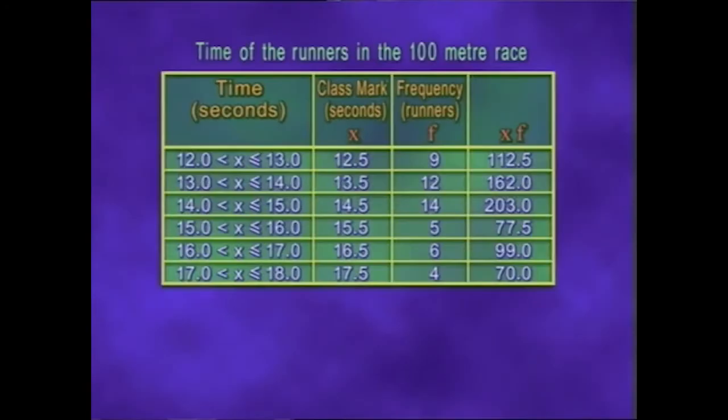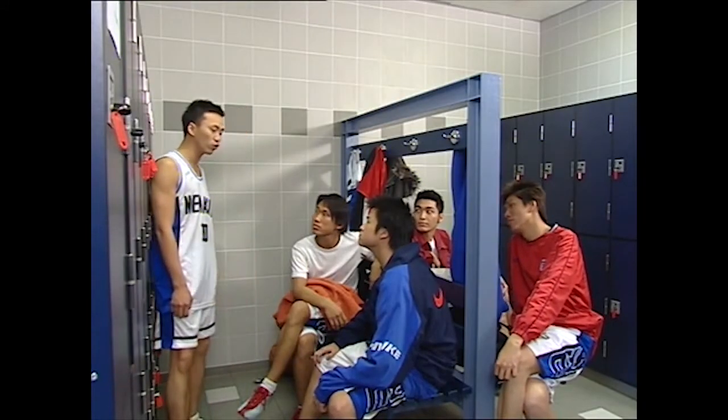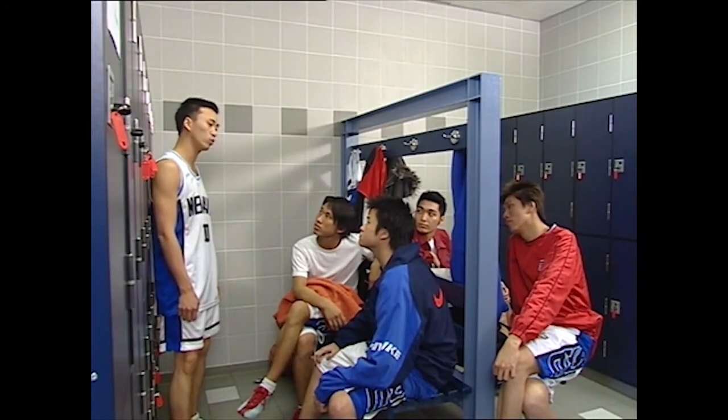Oh, when the grouping method is used in a frequency distribution table, the class with the largest frequency, this class here, is the modal class. But in this example, there isn't much difference between the mean, the median, and the mode,